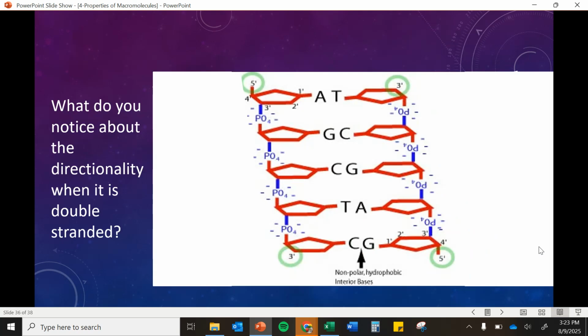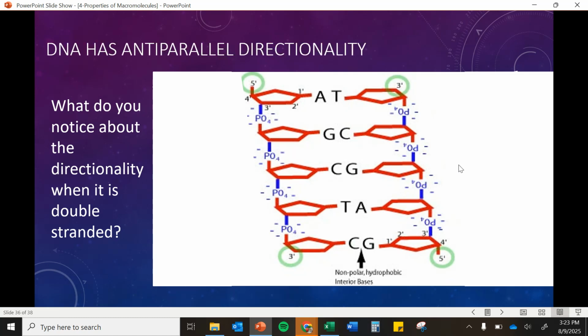Okay, when we have double-stranded, like in DNA, it has 2 strands. And you might notice about these strands, one end is 5', and then the 3' over here, and this one, the 5' is here, and the 3' is up there. We call this anti-parallel direction. So they're parallel because they're going in the same direction, but they're anti because one is 5 to 3, and the other is going the opposite direction. This is really helpful, especially when we get to things later in the year, because if we know that one side is 5, then the other one has to be 3. So that will come up later.